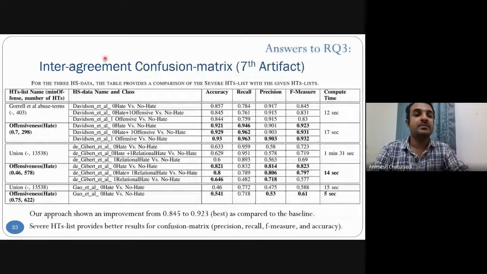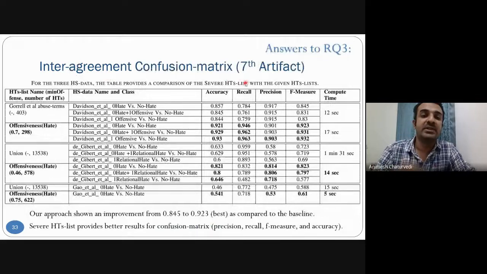Then next, this inter-agreement confusion matrix is the seventh one, for the comparison. So this bold one, offensiveness, with 0.717, produces a better result for the Davidson as compared to the Gorel.